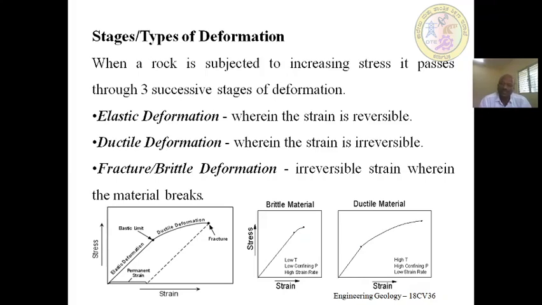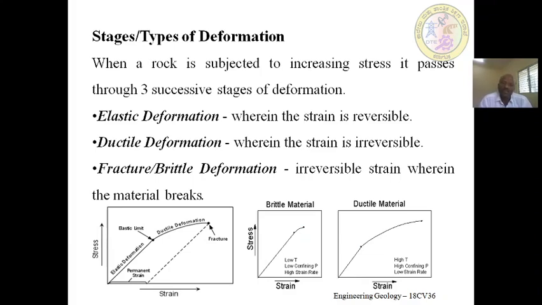In ductile deformation, high temperature and high pressure and low strain are applied. If the strain is low and the temperature is high, the rock material will be in a position of tilting or folding.